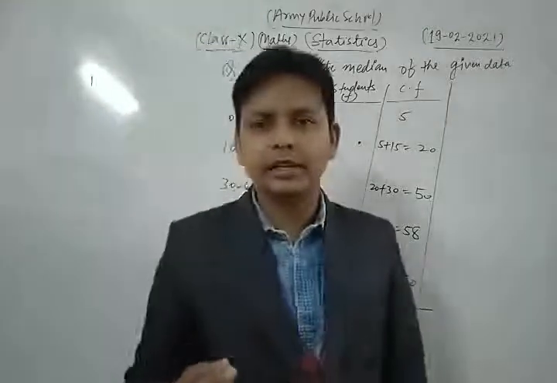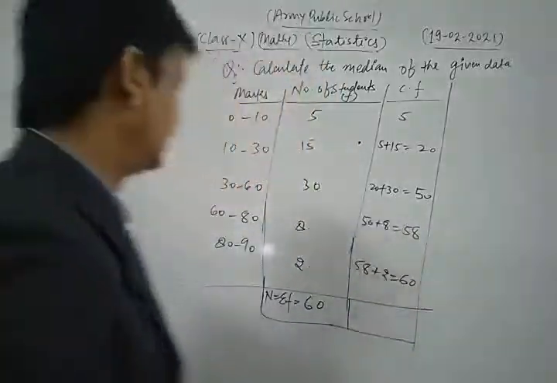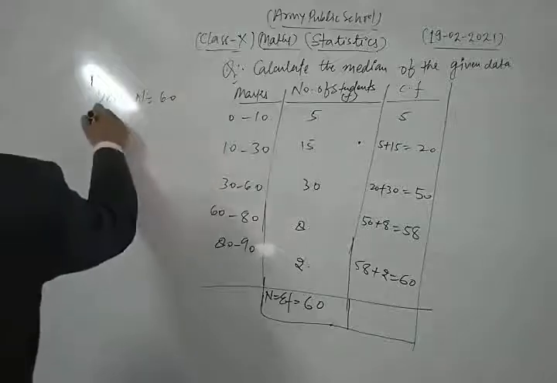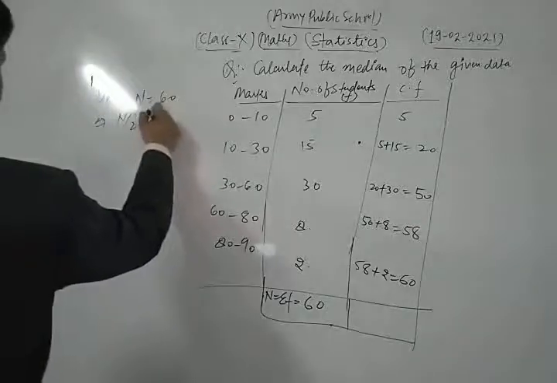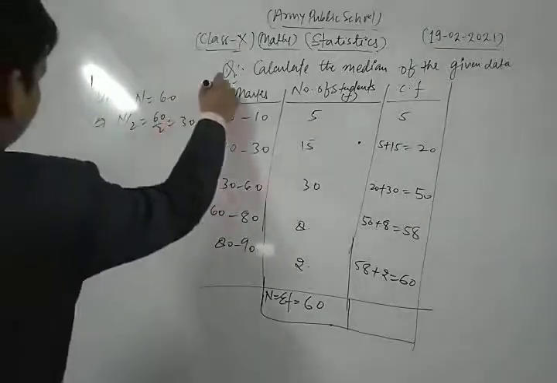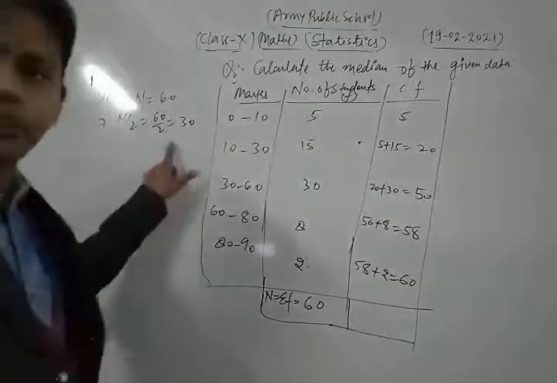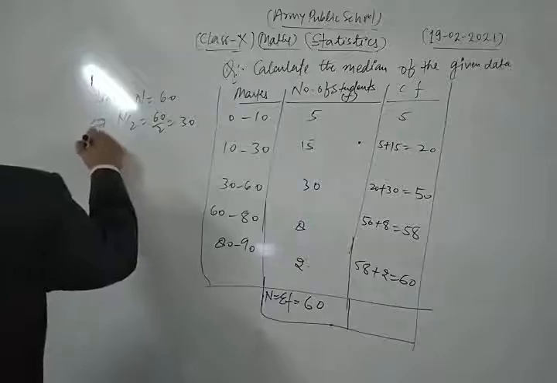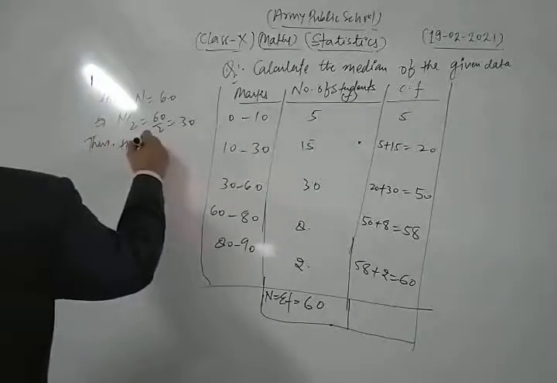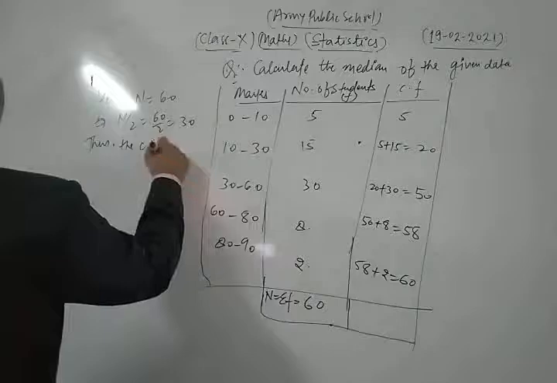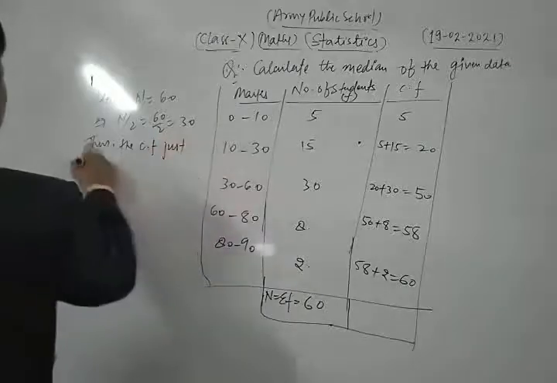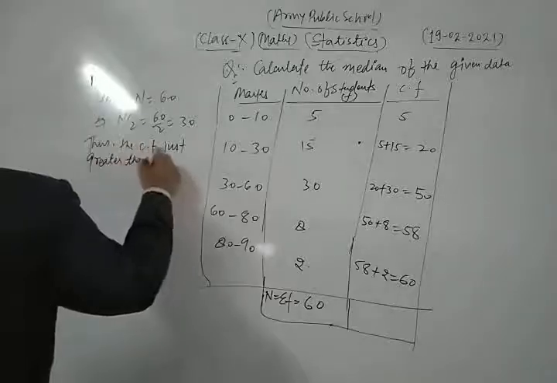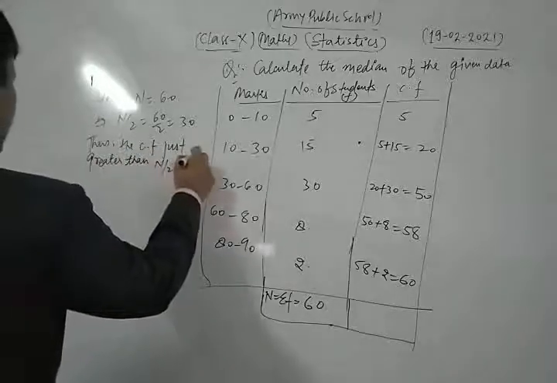For finding the median class, we find the value of n by 2. Here the value of n is 60, so n by 2 is 60 upon 2, that is 30. Now we take the cumulative frequency just greater than n by 2, that is 30.